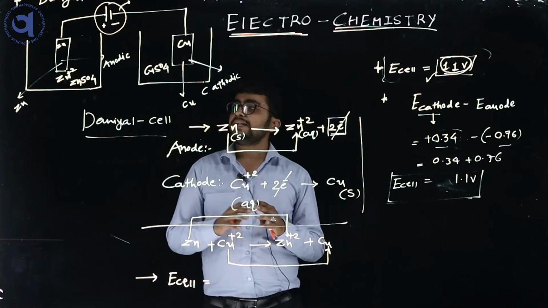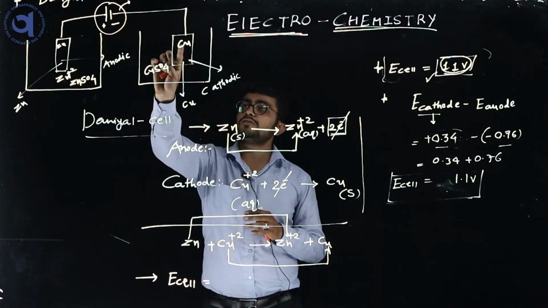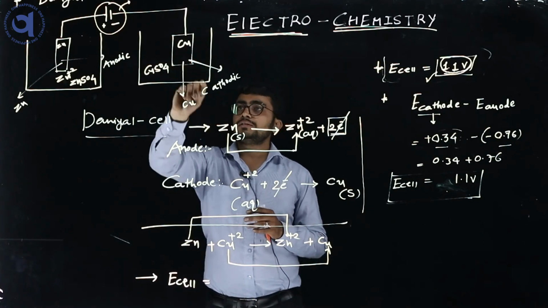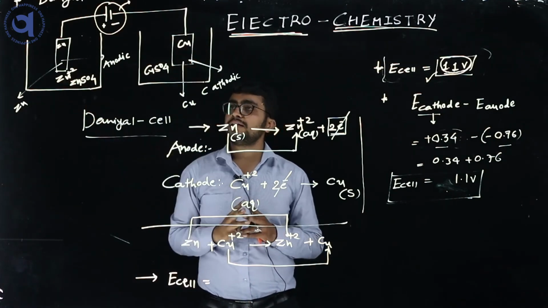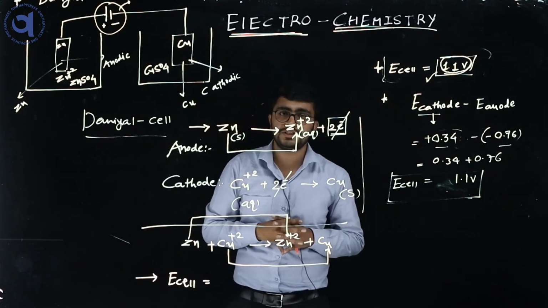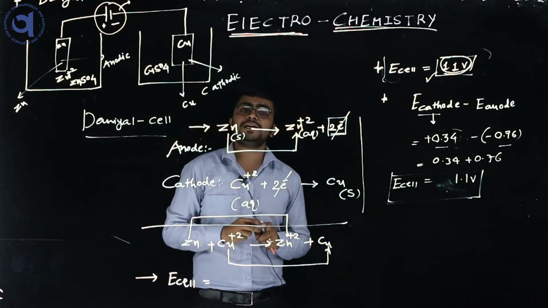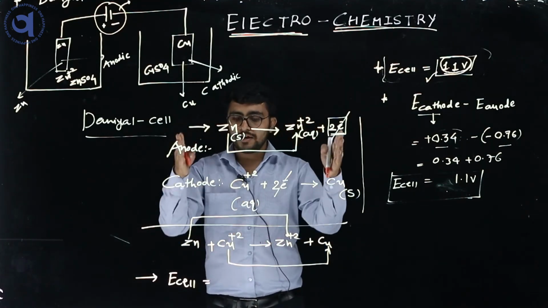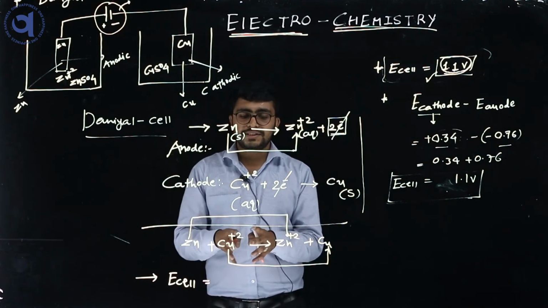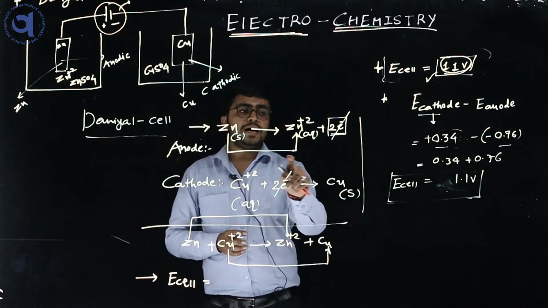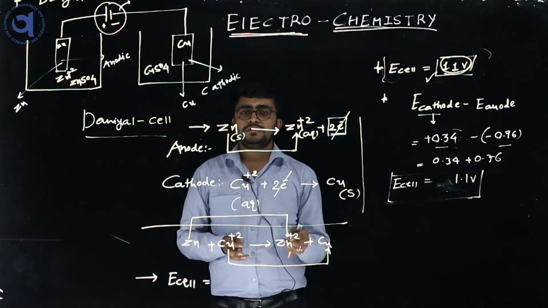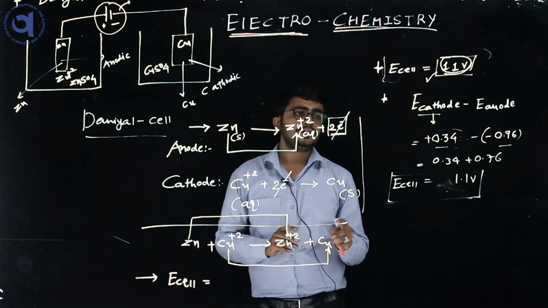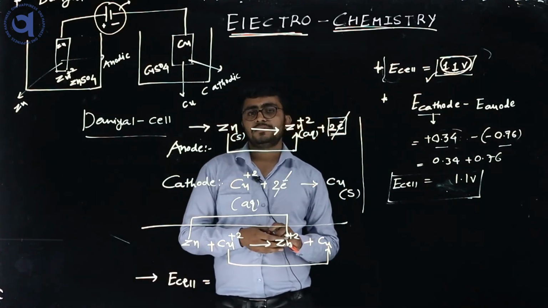Any metals we take, suppose here we take zinc metal and here copper metal. Suppose I would like to take silver in place of copper, and zinc metal is there. Silver metal has a higher reduction potential, so it gets reduced, and zinc is oxidized. So we find the potential of different half cell reactions, add the two half cell reactions to find the total reaction, and get the potential of that cell.